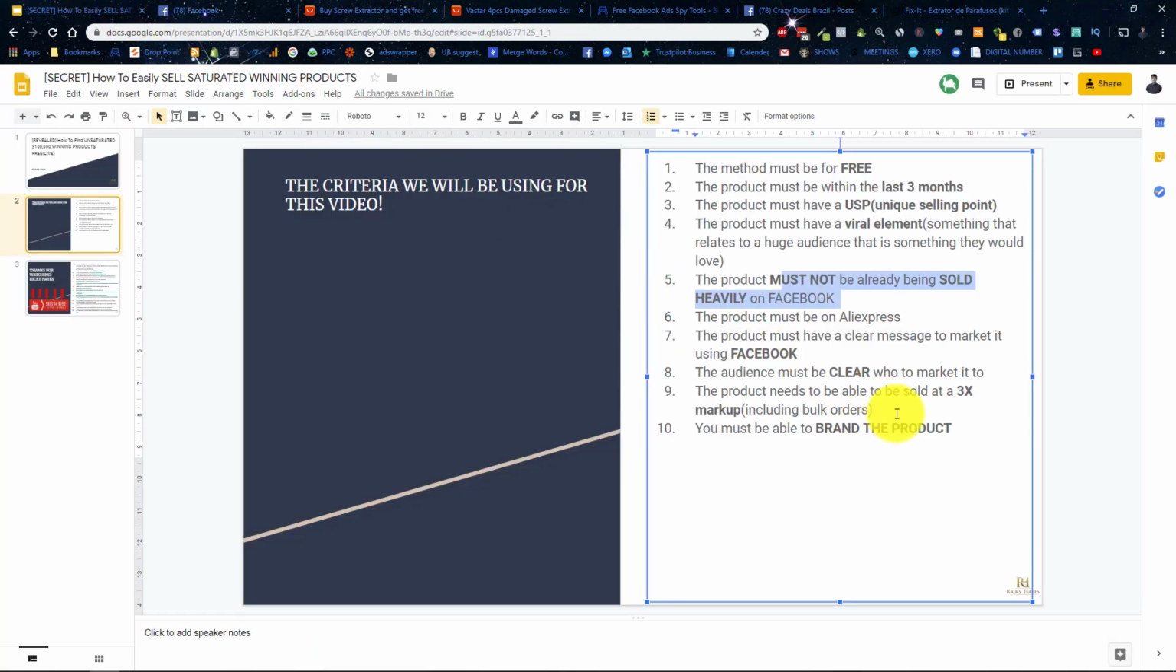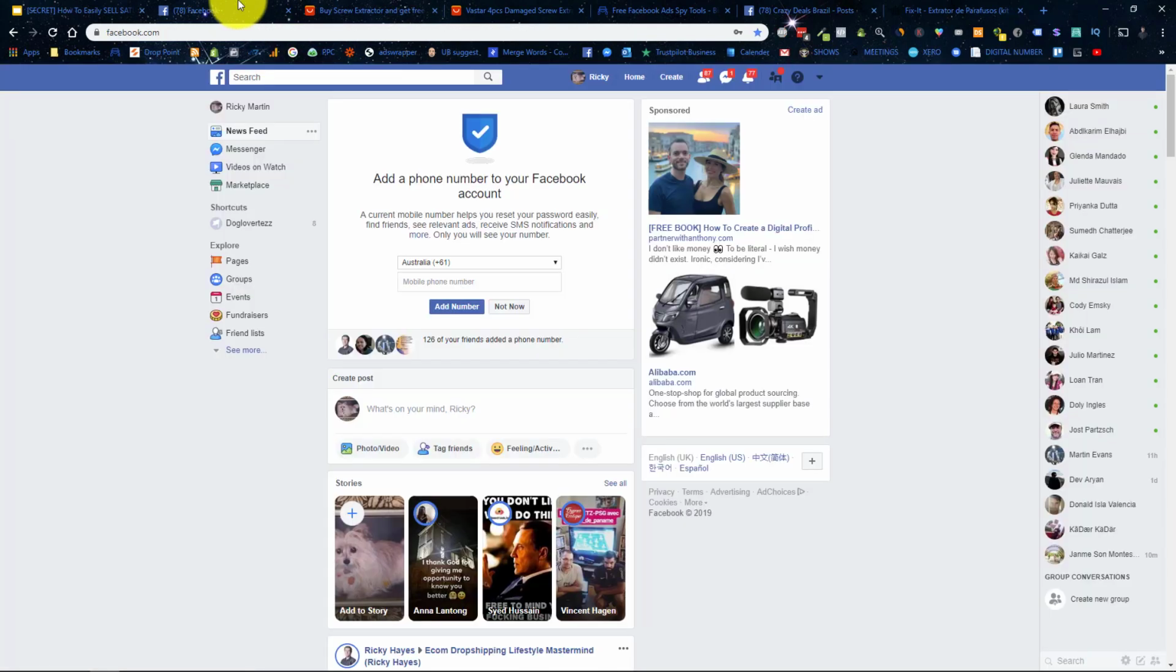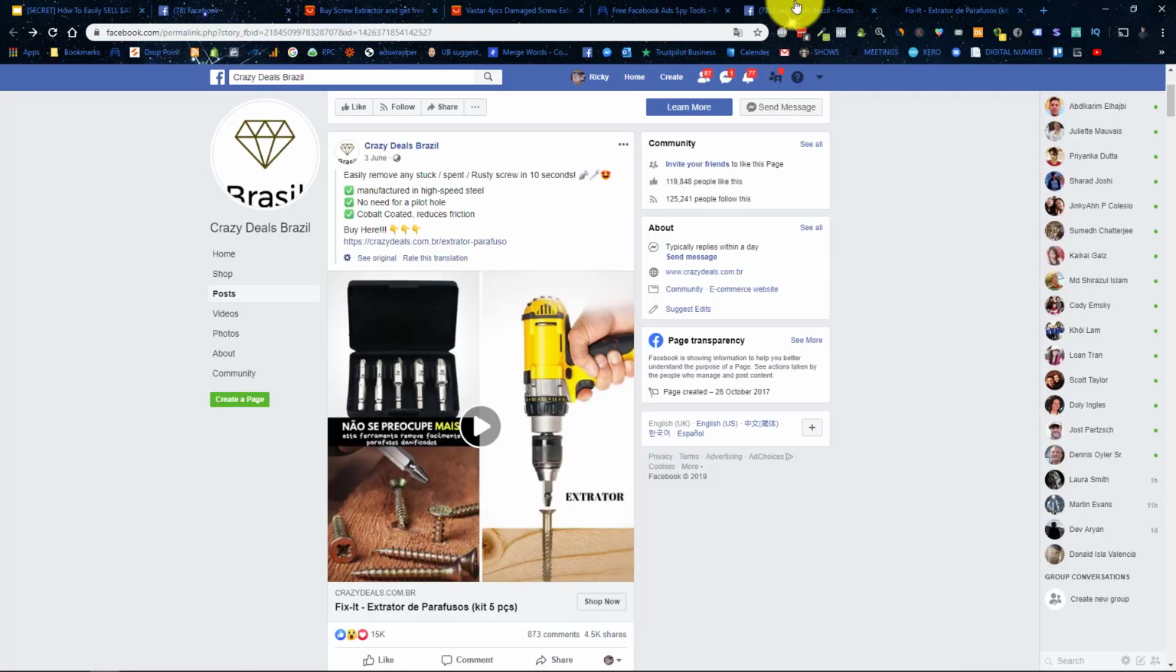If we go back here, we need to know if we have a clear message. So this is definitely a clear message product. It's a need item. Okay, you know, I'd be marketing this basically just easily, like what they said, remove stuck, spent, rusty screws in 10 seconds. Easy item that a lot of people have.